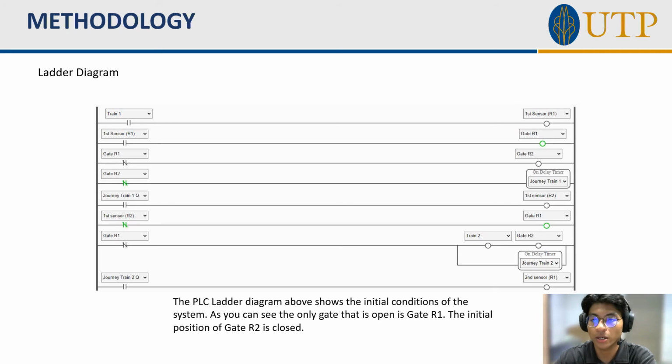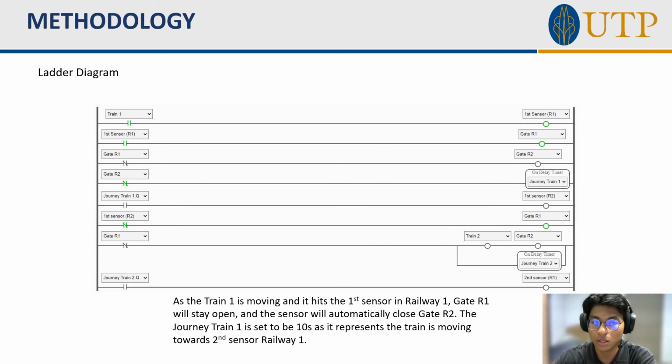The PLC ladder diagram above shows the initial condition of the system. As you can see, the only gate that is open is the gate on railway 1, and the initial position of the gate on railway 2 is closed. So as train 1 is moving and it hits the first sensor, which is R1, gate R1 will open and the sensor will automatically close gate R2.